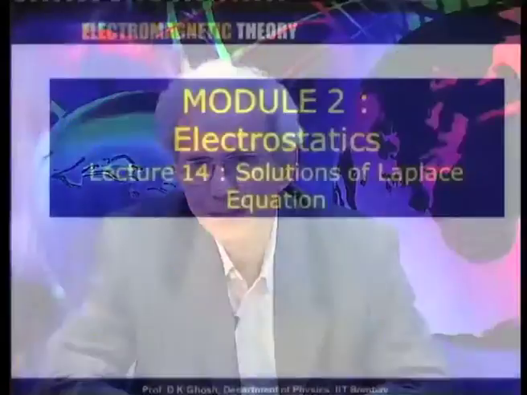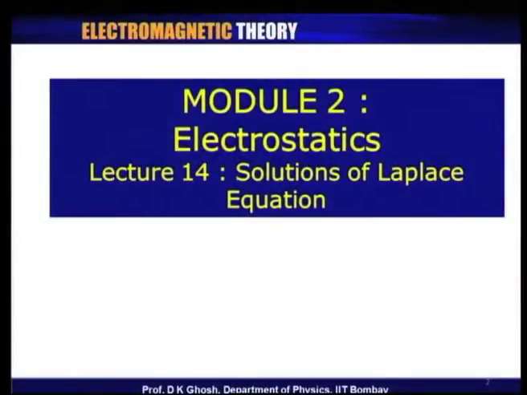During the last lecture, we have been talking about the Poisson's and the Laplace's equation, and we also discussed how to obtain capacitances of a few geometries starting from Poisson's and Laplace's equation, rather than from the intuitive nature of the potential which we had earlier. In this lecture, we will continue with the formal solutions of Laplace's equation, which is the equation which is valid in regions where there are no charges.